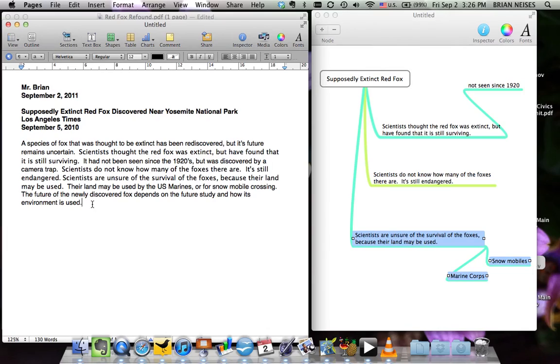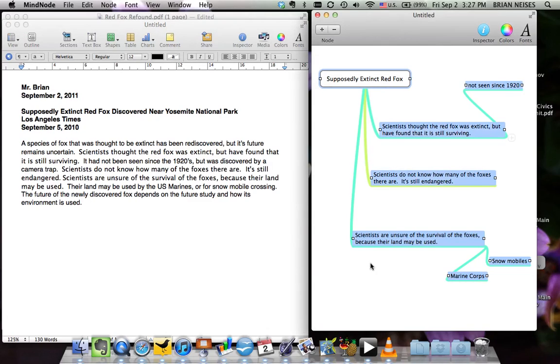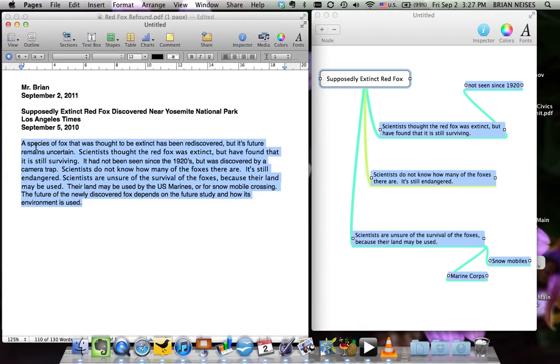So I now have a completely written paragraph that took me about 10 minutes to read. It took me about 7 minutes to identify my main points, and about 3 or 4 minutes to write up another conclusion there. So right now we're at about 20 minutes worth of work, not even a full hour yet. It might take you a little bit longer because you might be a little bit slower as you're practicing, but it shouldn't be that long of a process if we are making sure that we are really getting good main points. I hope you see the link between the good main points and the way we write our sentences, as well as the introduction and the conclusion sentences there.